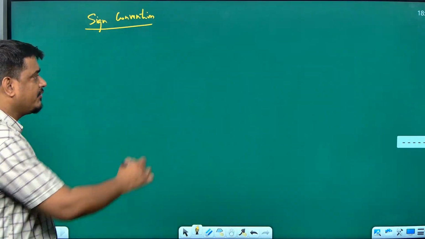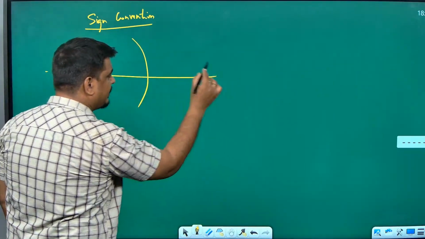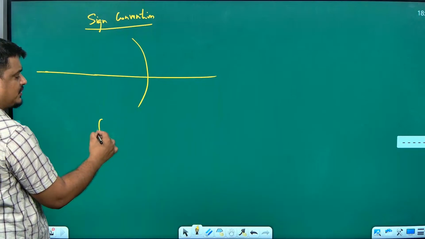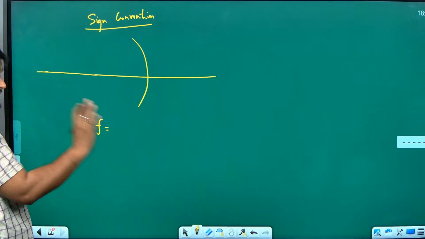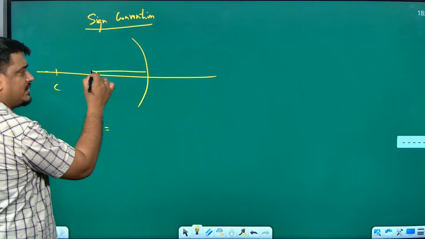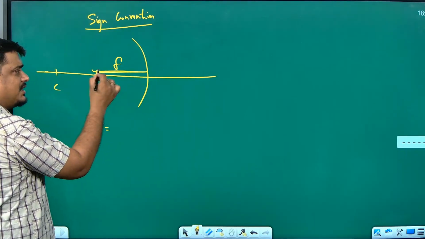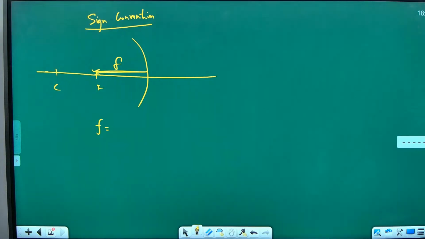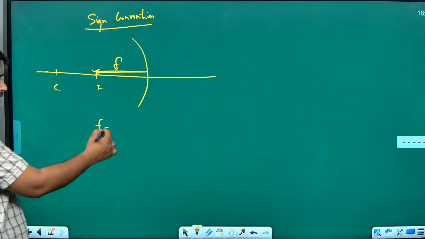So if you have a concave mirror, then what is the F value? Always positive or negative? Always negative. There is a reason for that. Here is the focus, here is the center of curvature, this is the focal length, isn't it? It is always measured against the direction of the incident ray. That's why it is negative. So focal length is always negative.